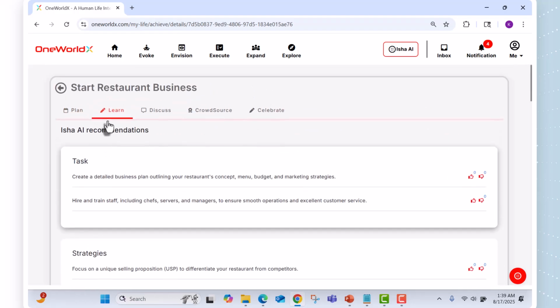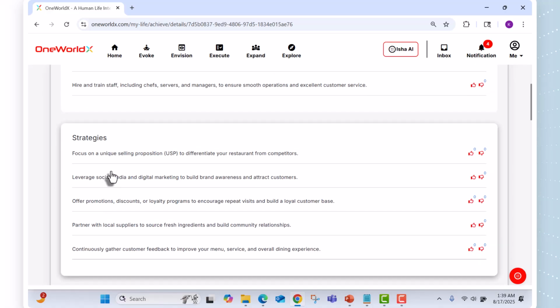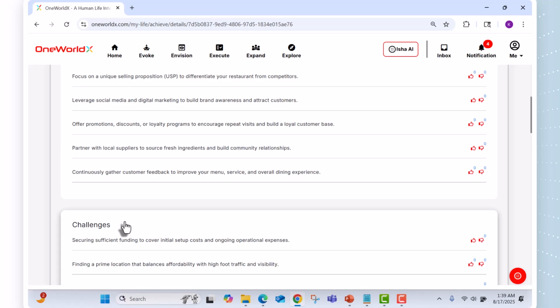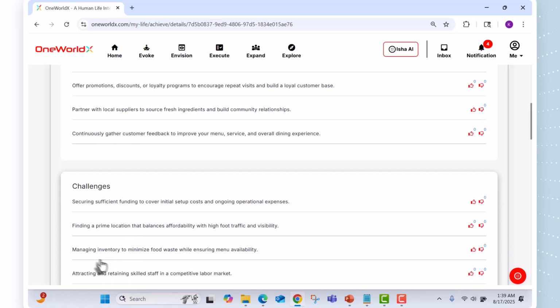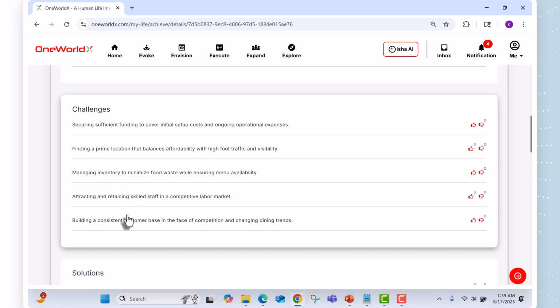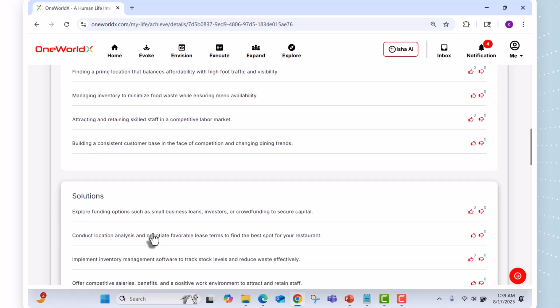This is very important before you start any goals. You want to make sure that you know the strategy you can possibly use, and also what the challenges are. Otherwise, without knowing the challenges, you might get stuck. So better go through the challenges, like needing to manage the inventory from a restaurant business perspective. These challenges will be specific to your goals, but this is an example. So be aware of it. What are the challenges? How can I address them?